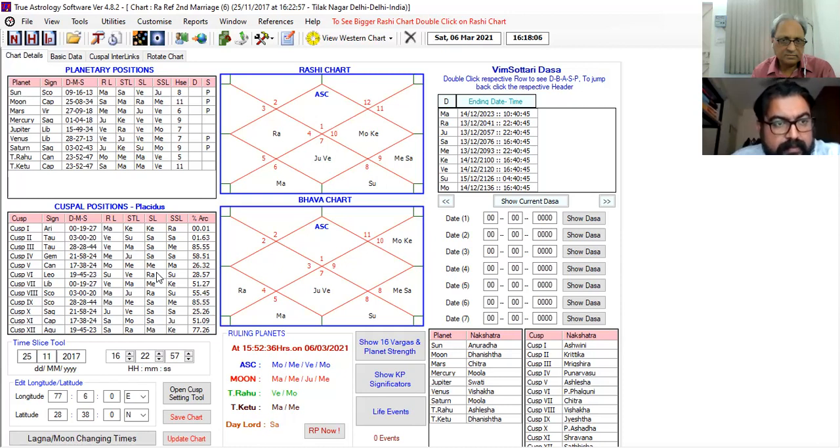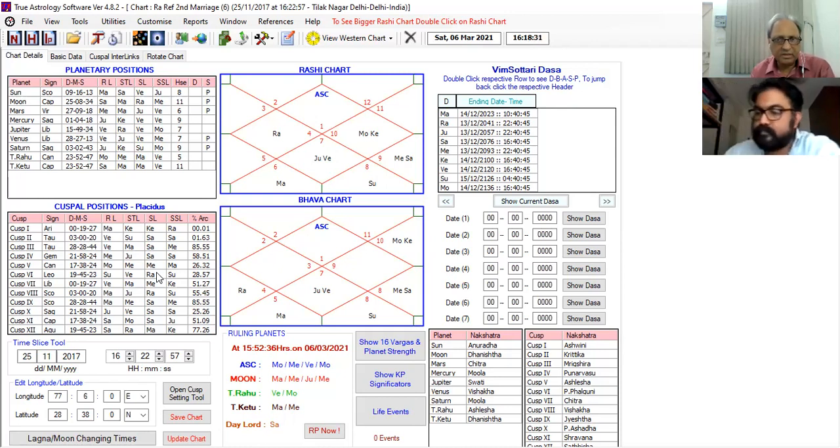The seventh house SSL is Ketu. Ketu oblique Saturn, we will see later on. First, you read Ketu as a Ketu first.